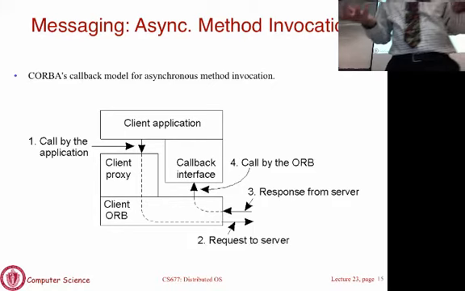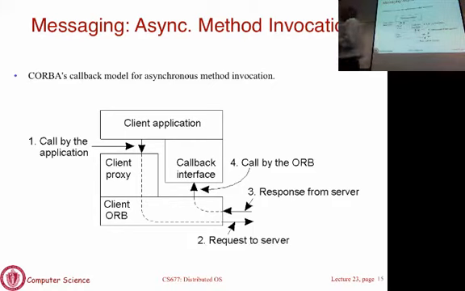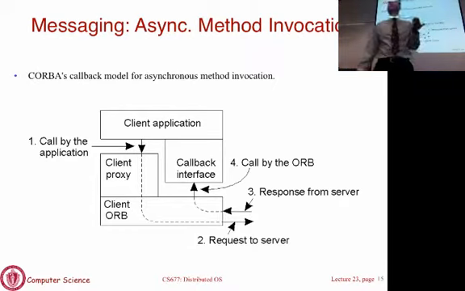So that raises the question, when the response to the RPC or RMI comes from the server, how is the application to know that the response has arrived? There are again two ways that Corba allows you to do this. One is you have what is called a callback interface. A callback interface is equivalent to saying interrupt me when the response comes back.